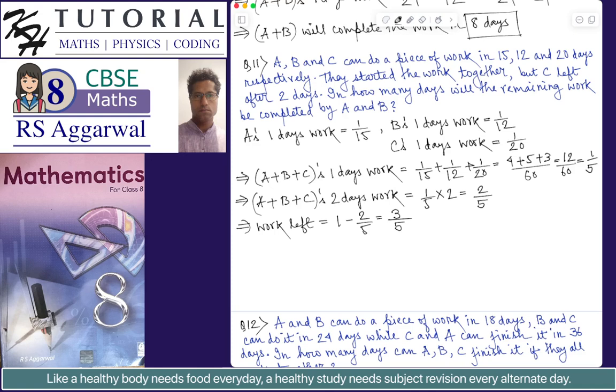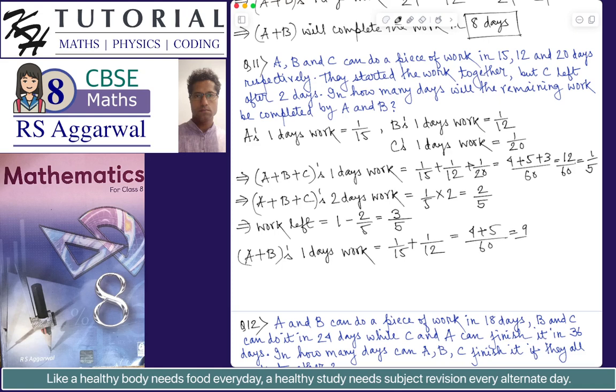Now let's see the amount of work done by A and B working together in one day. A plus B's 1 day's work is equal to 1 by 15 plus 1 by 12, which is equal to 4 plus 5 divided by 60.